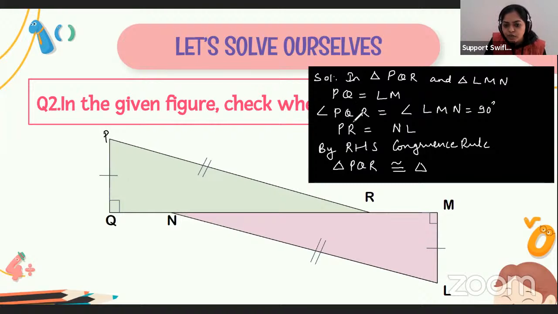Q is corresponding to M, P is corresponding to L, and R is corresponding to N. So triangle PQR is congruent to triangle LMN by the RHS congruence rule. Okay everyone, got it?